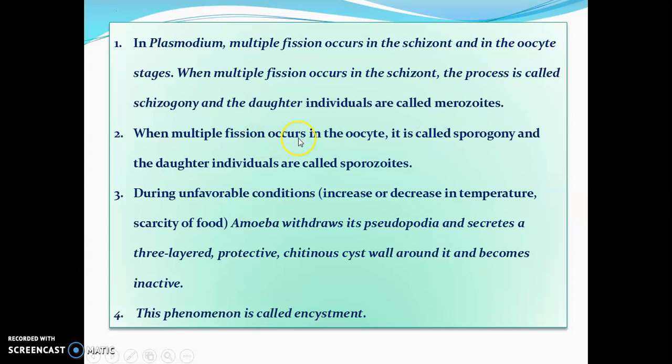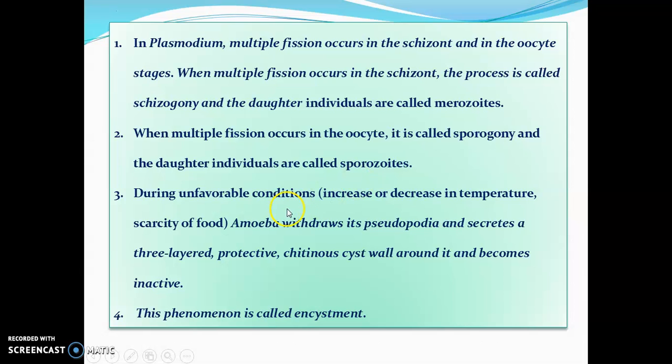When multiple fission occurs in the oocyst, it is called sporogony, and the daughter individuals are called sporozoites. These are two types of asexual reproduction. One is schizogony, where the daughter individuals are called merozoites, and the other is sporogony, where the daughter individuals are called